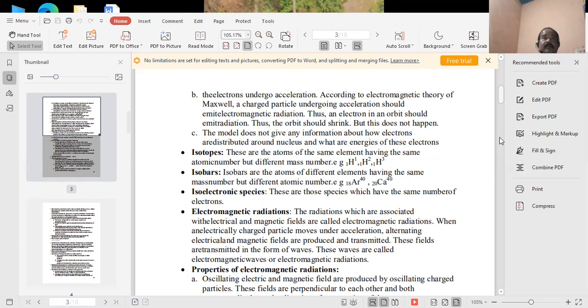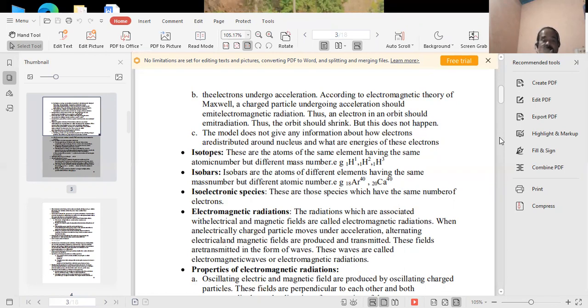Suppose chlorine receives one electron and fulfills the outermost shell. In this case, the total number of electrons in the chloride ion is 18, and argon's atomic number is also 18. Both have the same number of electrons, so this is also an example of isoelectronic species.